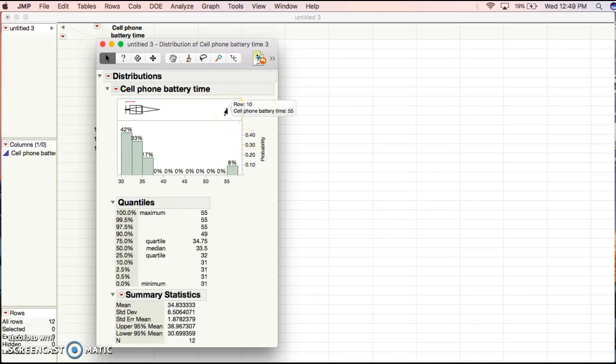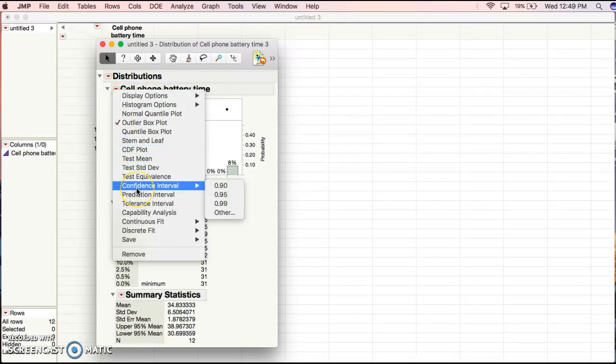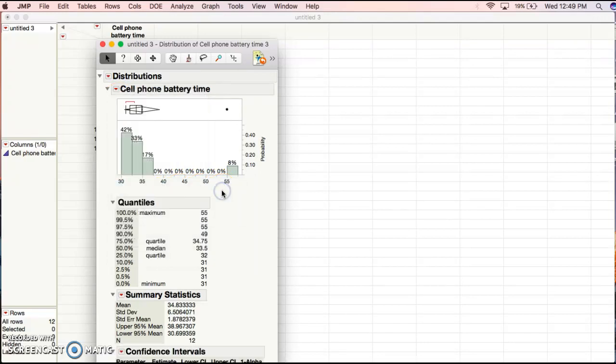Okay, so now this is a lot easier to look at, and we see that we have a very, very clear outlier in this problem, which is our 55-hour battery lifetime, compared to the next smallest being a 35-hour. So we see our outlier, and from there, the problem asks us to construct a 95% confidence interval. So from here, we go back to our cell phone battery time hotspot, and we click on our confidence interval, and since it's 95%, we go there, and let me pull this up for you guys.